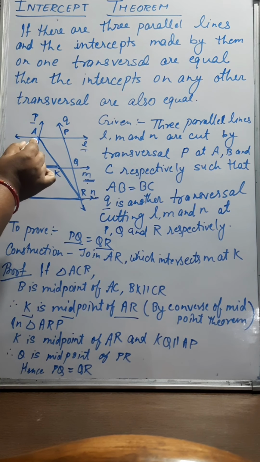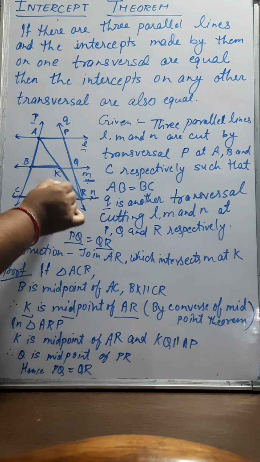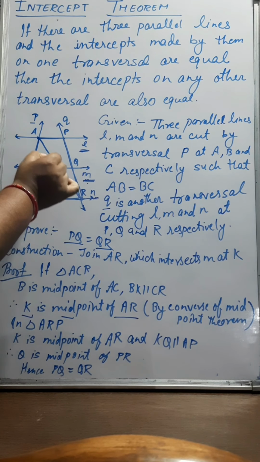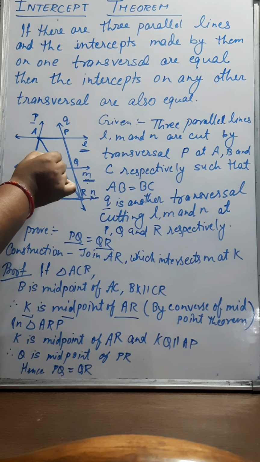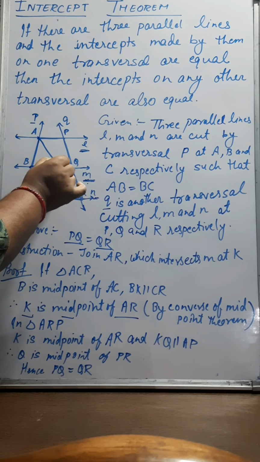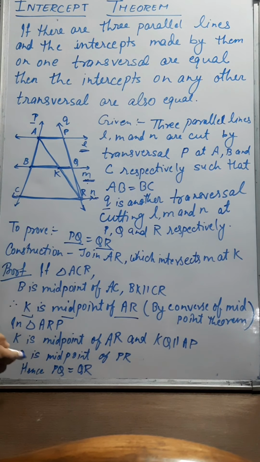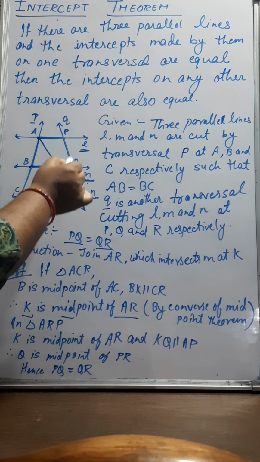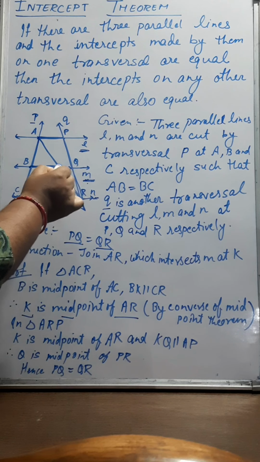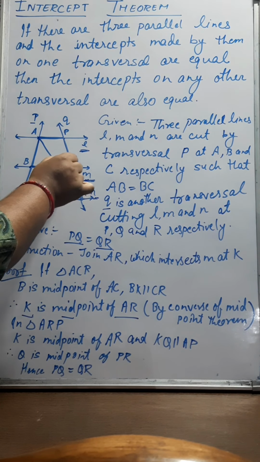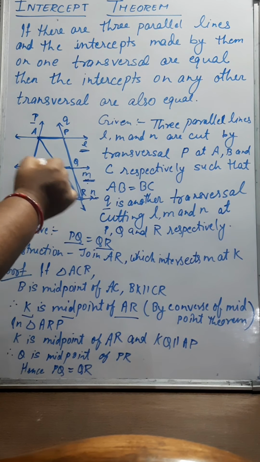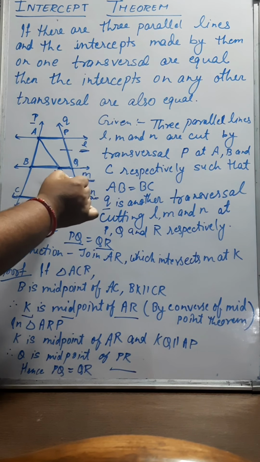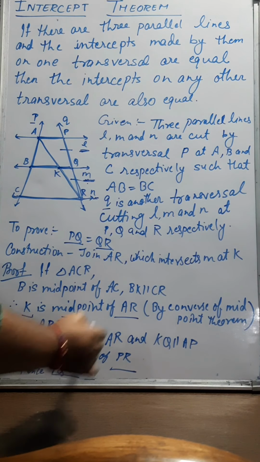Now look at this triangle APR. Since M is parallel to N, K is the midpoint of AR and a line drawn through K, which is KQ, is parallel to AP. So the same I wrote here: K is the midpoint of AR and KQ is parallel to AP. So it will bisect the line PR at point Q, or we can say Q is the midpoint of PR. And if Q is the midpoint of PR, PQ will be equal to QR, which we had to prove.